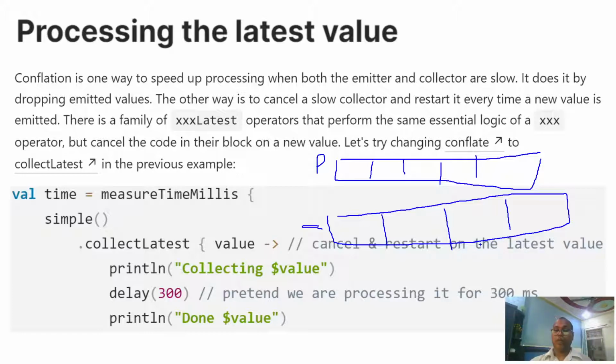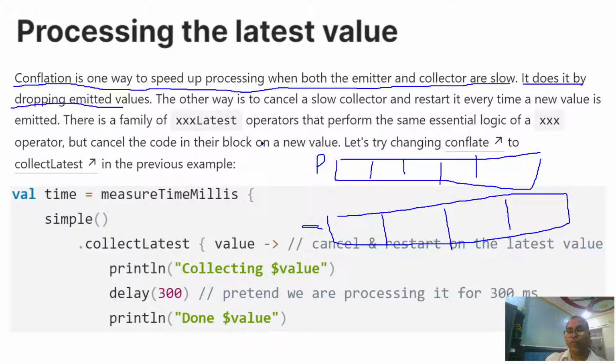So conflation is one way to speed up the processing of both the emitter and the collector. It does this by dropping the emitted values. In this case, two or three, whatever, we are dropping those values. The other way is to cancel the slow collector and restart it every time. This is another way. Similarly, there is a family of functions, and the latest operators perform the same sequential logic.